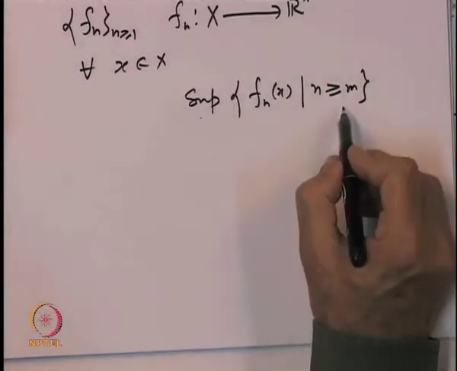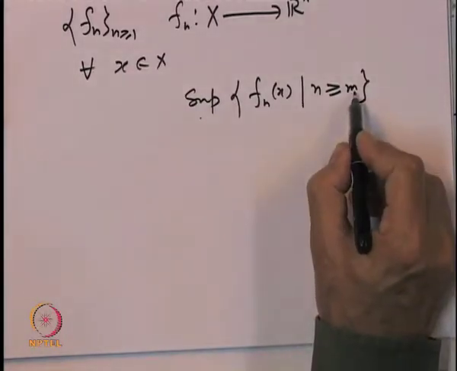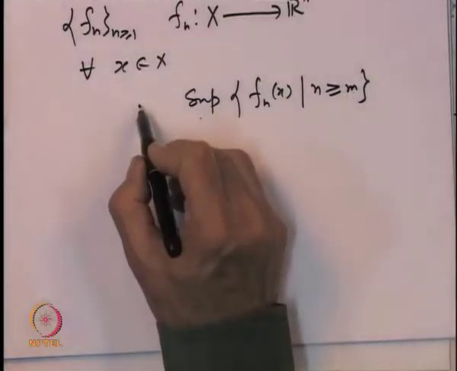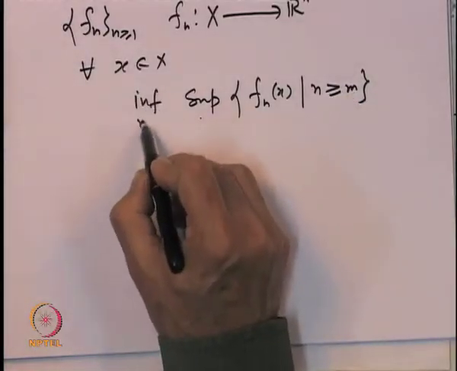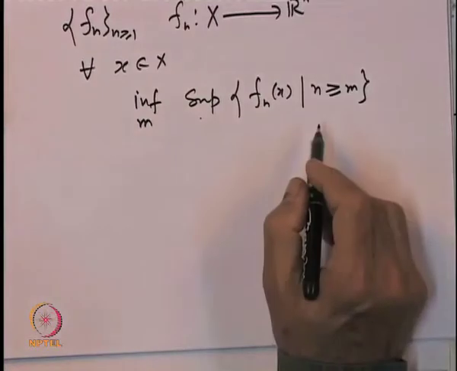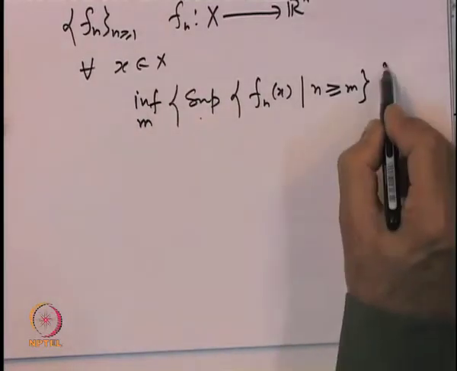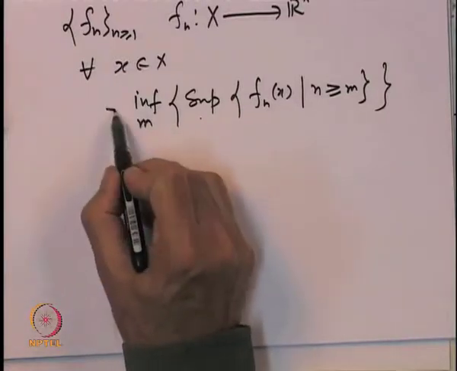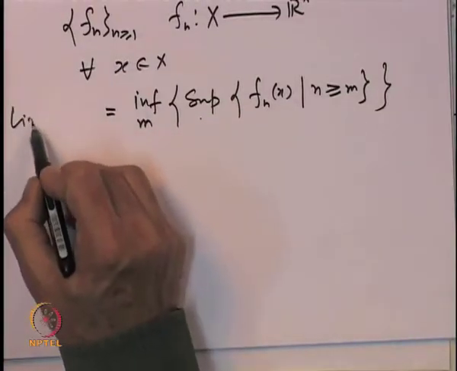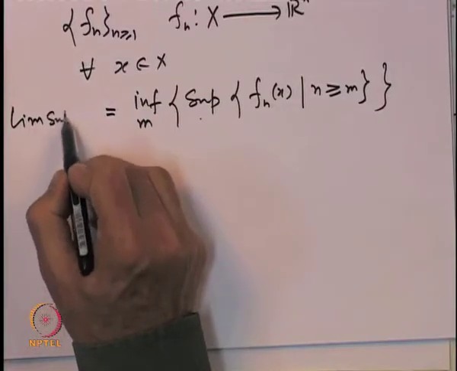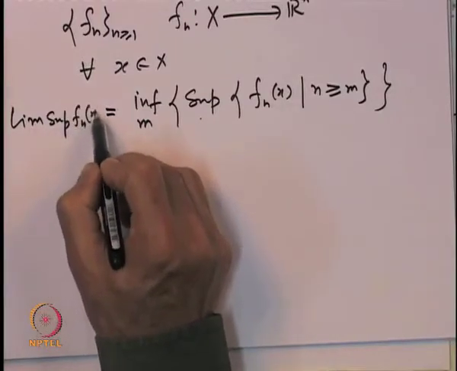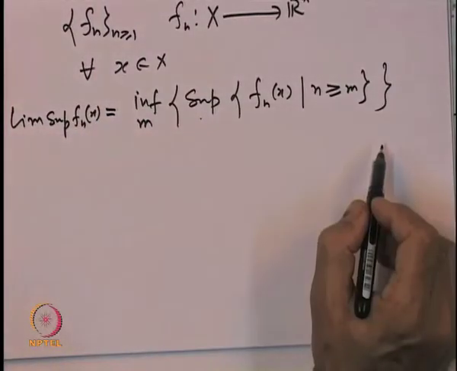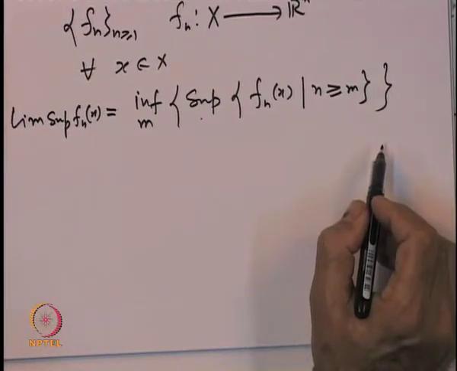This number, the supremum, depends on m, and then we take the infimum over all m's. So first take the supremums and then take the infimums. This is called the limit superior of the sequence of functions f_n at the point x.